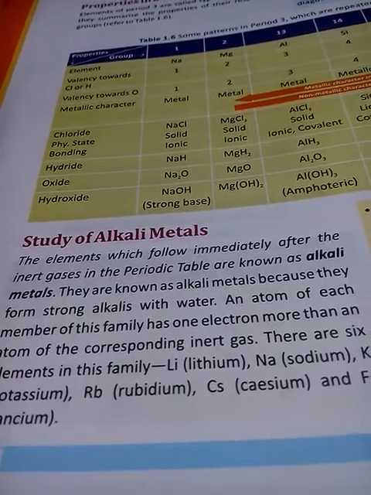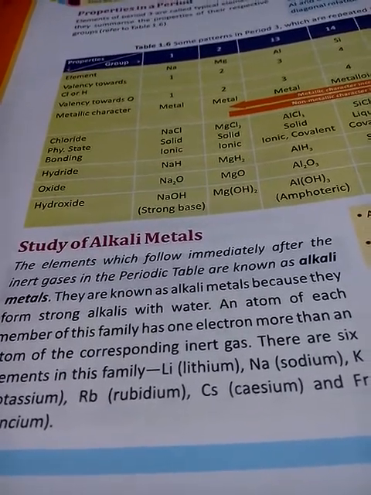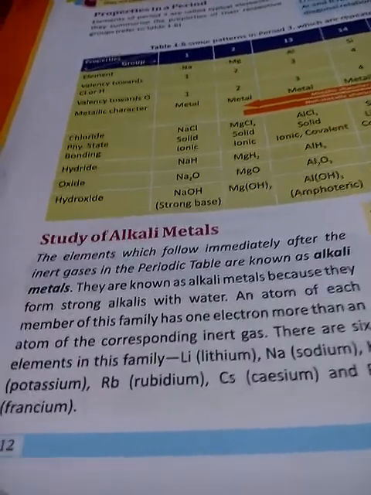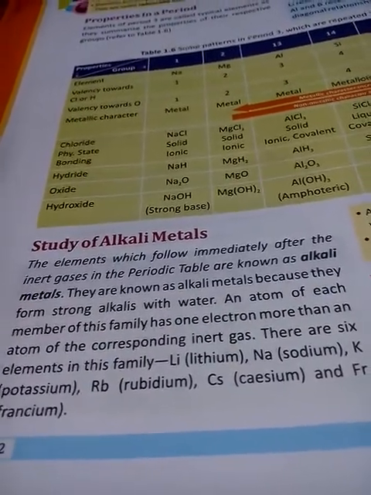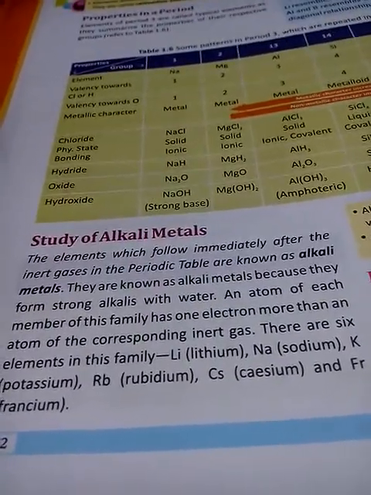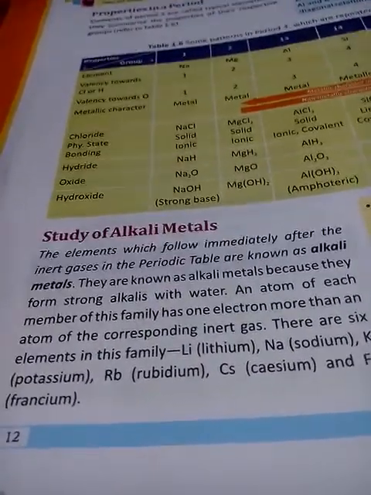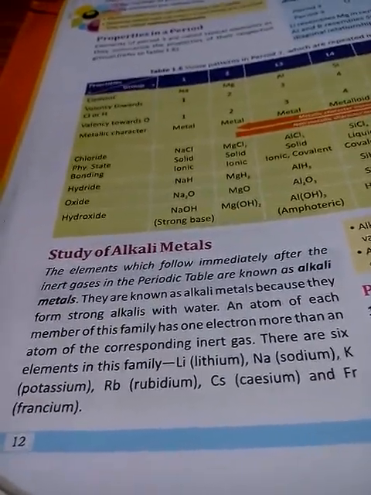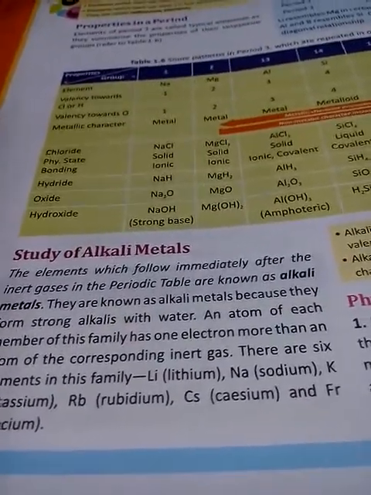An atom of each member of this family has one electron more than the atom of the corresponding inert gas. There are 6 elements in this family: lithium, sodium, potassium, rubidium, cesium and francium. See here also hydrogen is not mentioned. Why? Because hydrogen is not a metal, it is a non-metal.